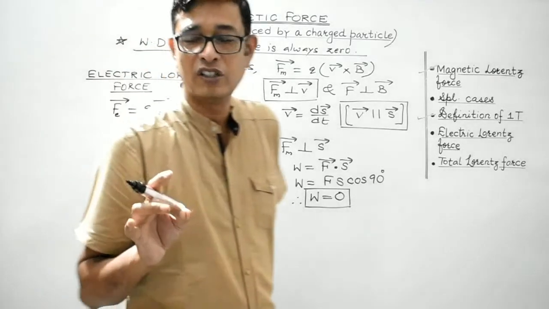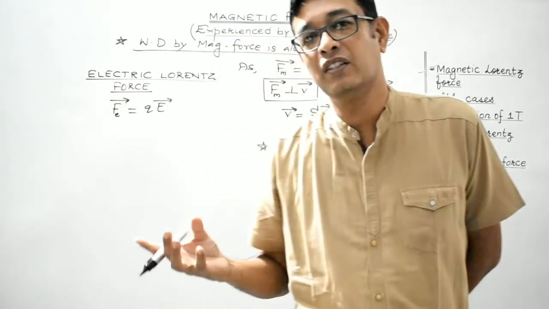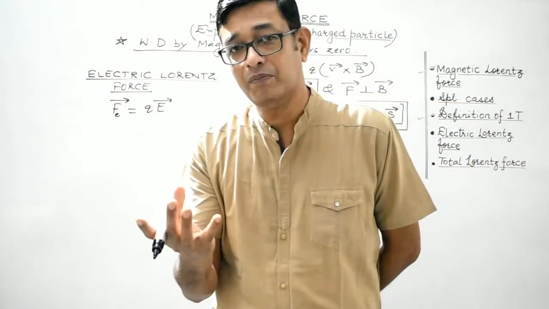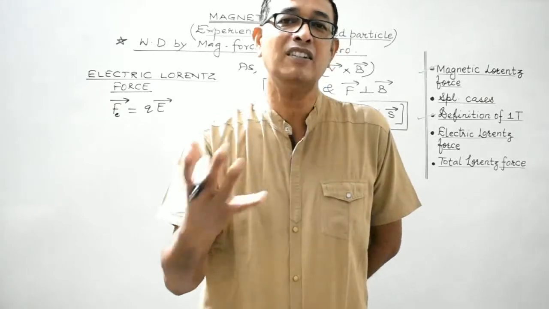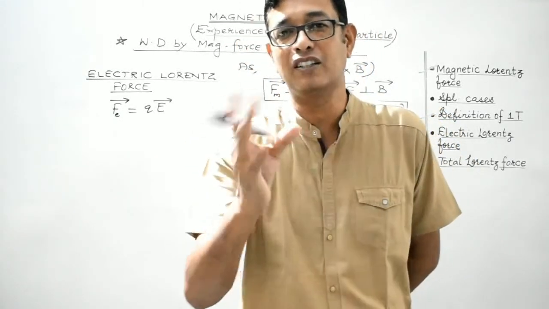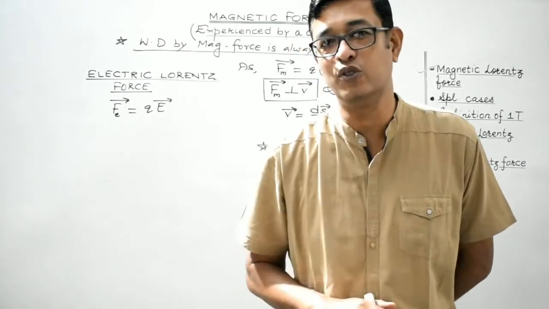So, in order for a charge to experience electric force, the charged particle may be in motion or at rest. There is a very basic fundamental difference between the electric force and the magnetic force.